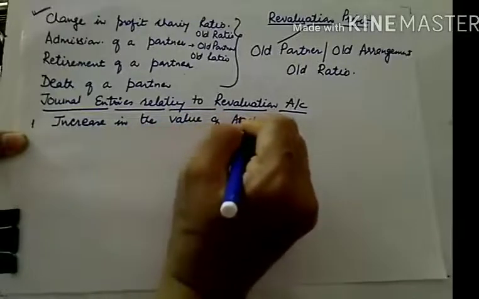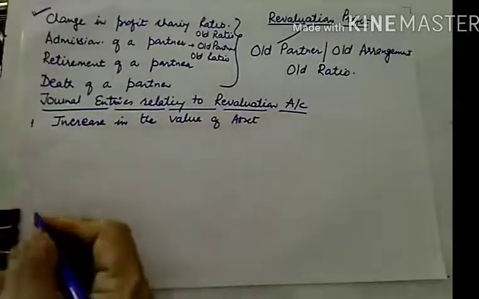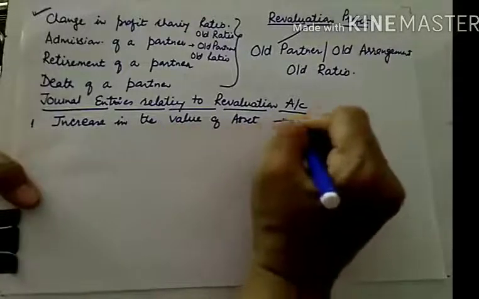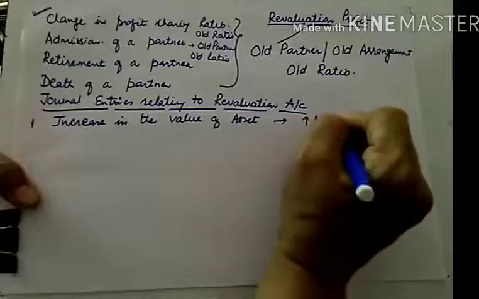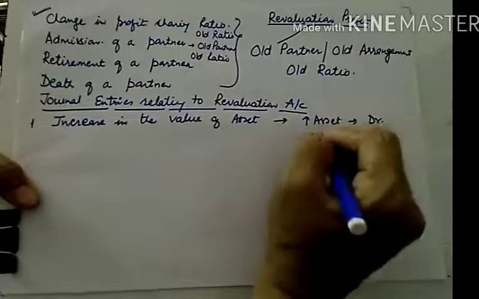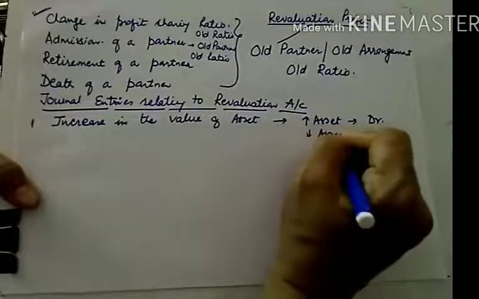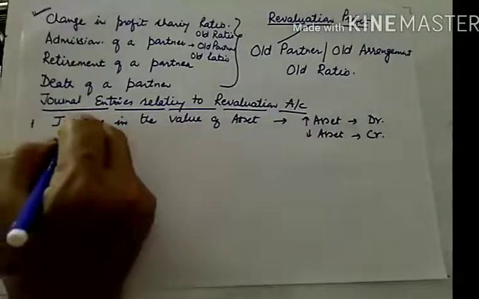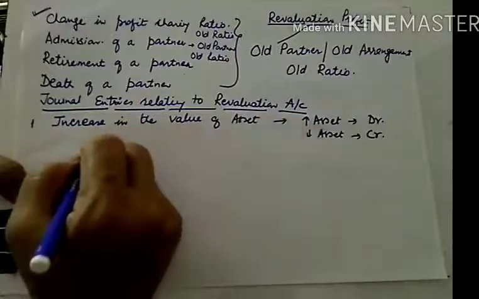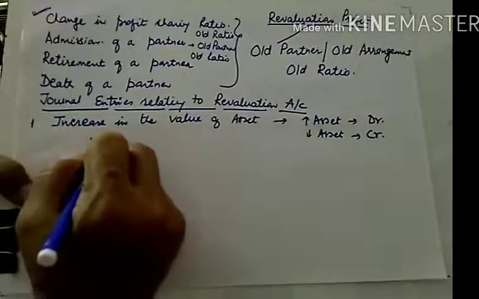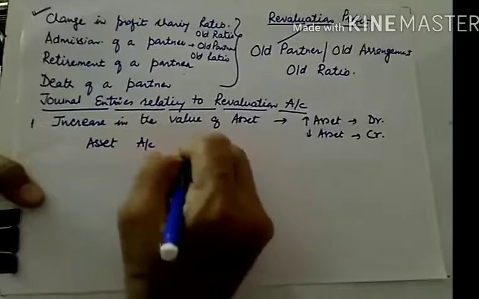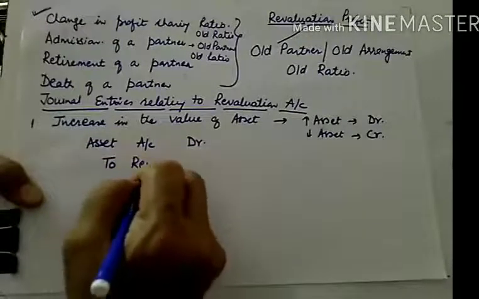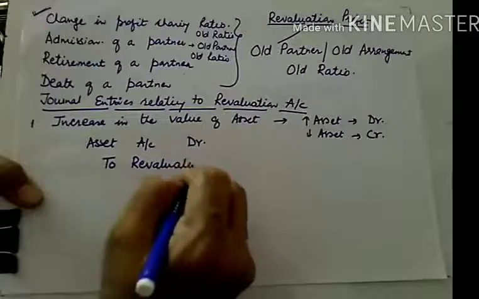What will happen when there is an increase in the value of asset? You know the rule: whenever an asset increases, it has to be debited, and whenever there is a decrease in asset, it has to be credited. So increase in asset will be debited. We'll give debit to asset account, and credit to revaluation account.